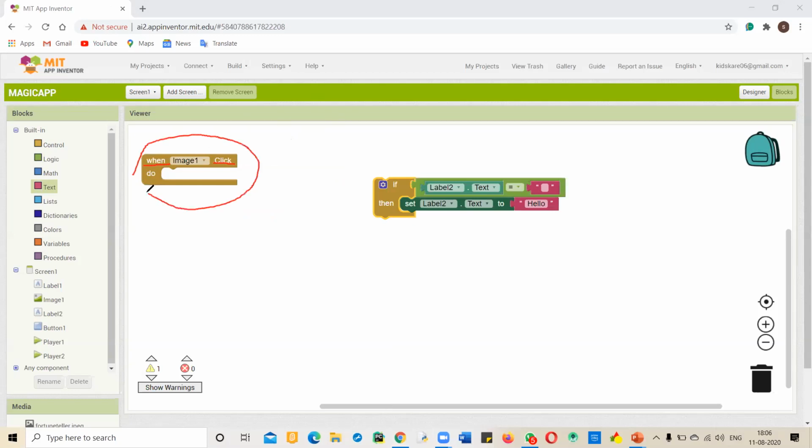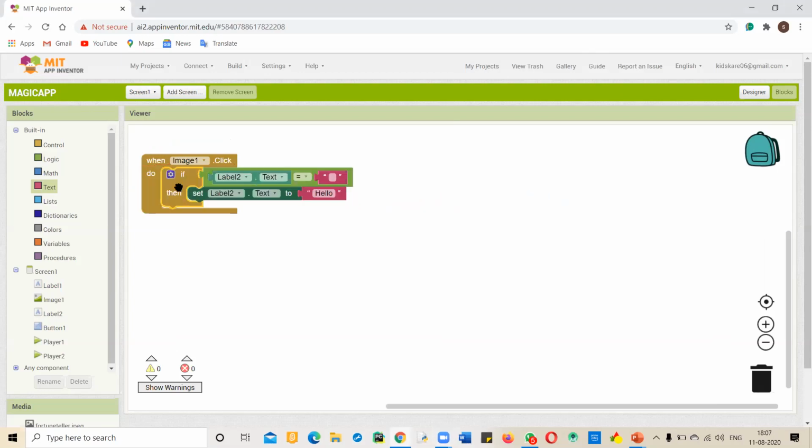Yes, Ansh, you may say. Sir, event block. Yes, it is an event handler. Very good answer, and you should remember this. So these are event handlers and this is a condition block.